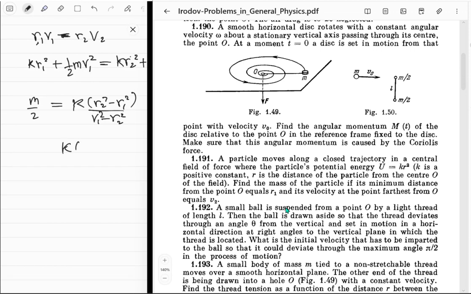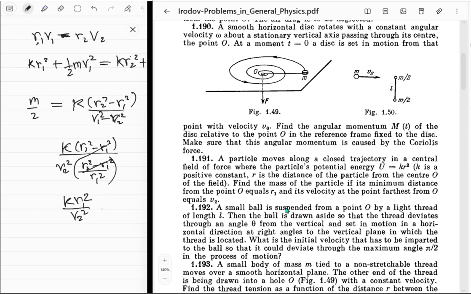We just get k (r2 squared minus r1 squared), and v1 is just going to be r2 v2 upon r1, that thing squared. So v2 squared common. You just get r2 upon r1 squared, like r2 squared minus r1 squared, and that thing upon r1 squared. Boom. Cancels. Perfect, right? It's going to be k times r1 squared upon v2 squared.